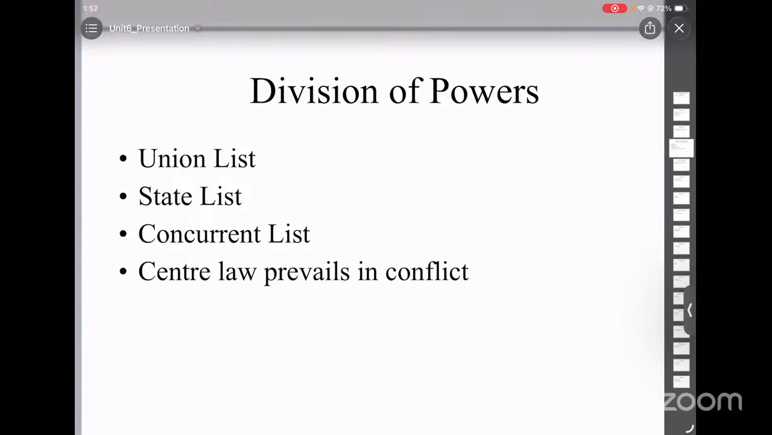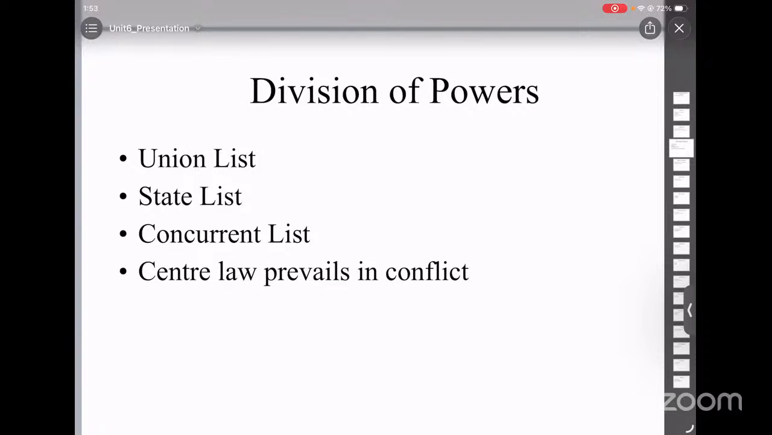Then we have the state list. It consists of items on which only states can make laws, for example, police, agriculture, and health. And the third one is the concurrent list. The concurrent list consists of items on which both the union as well as the state can make laws, for example, education, labor laws, etc.